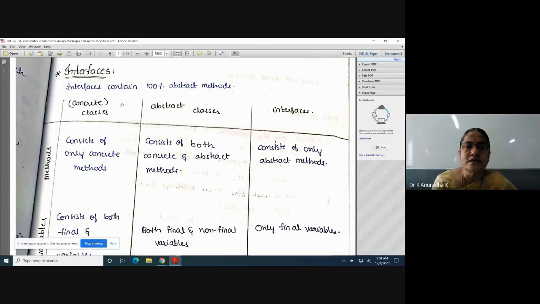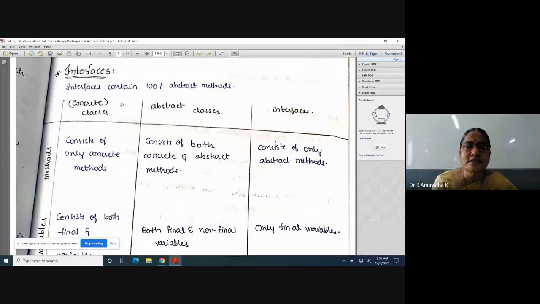So the interface concept is very important in Java. There are three important concepts in Java, and throughout Java we will study only with these three concepts. They are classes, abstract classes and interfaces. These are the only three containers available in Java. If you understand these three concepts thoroughly, then you can easily understand Java. If you take any program in Java, we will write Java programs only with respect to these concepts.